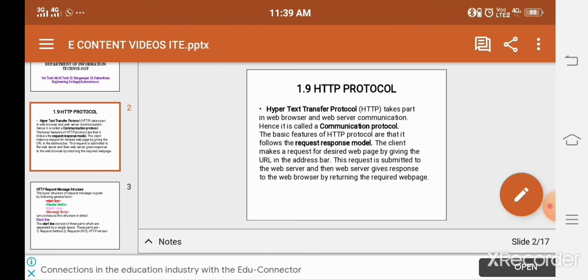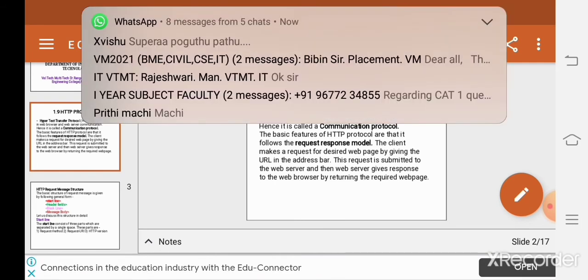The client makes the request, typing the web page URL in the address bar. The request is submitted to the web server, and the web server gives the response to the web browser by returning the required web pages. Whichever page we are accessing, that page is returned with the same information about the content.